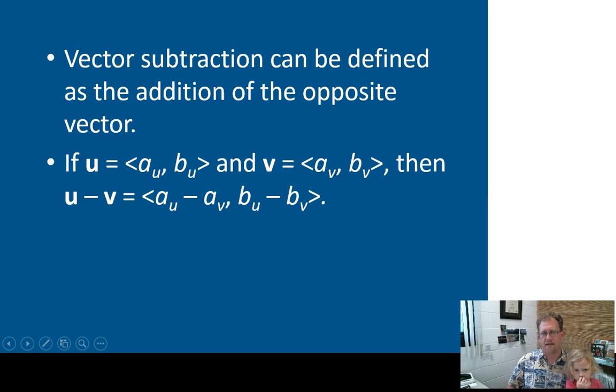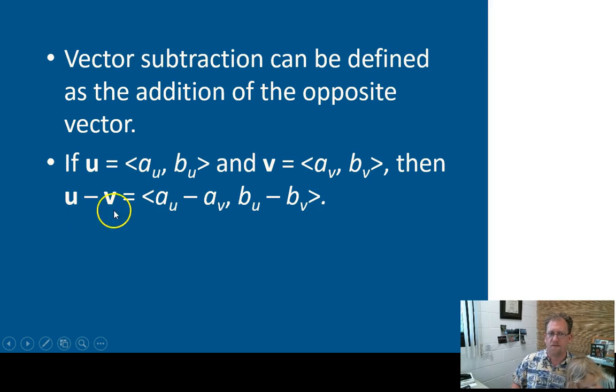Just like subtracting normal numbers, scalar values, is adding the opposite, subtracting vectors is the same. It's adding the opposite. So if I have vector u and vector v, and I want to subtract u minus v, then I just subtract the a values and subtract the b values. I have to make sure that I keep all the u's in front and all the v's behind. That way it still is vector u minus vector v. If I flip them around, then I'm going to get the wrong answer.